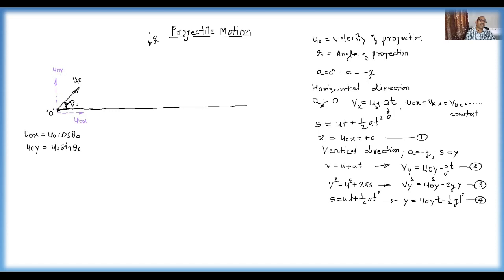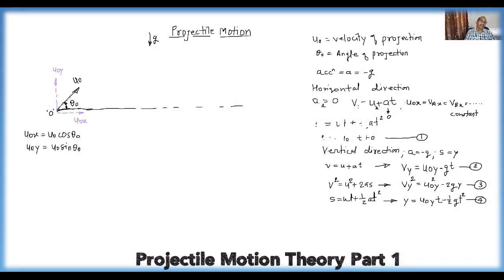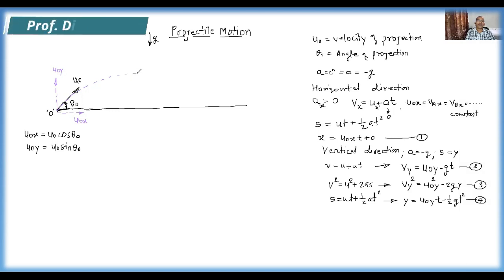Therefore, when the particle starts its motion under the action of gravity, it moves in the vertical direction and in the horizontal direction, and the path traced by the particle is something like this. Now at this point, the particle doesn't move beyond this limit. The reason is Vy equal to u0y minus gt. Suppose u0y is 100, we'll just assume u0y is 100, and for approximate calculation we will take g as say 10.